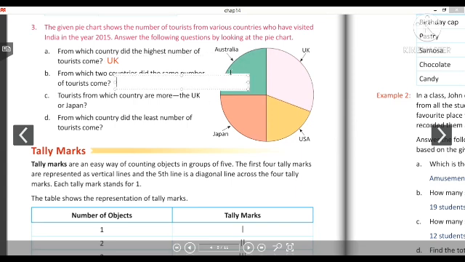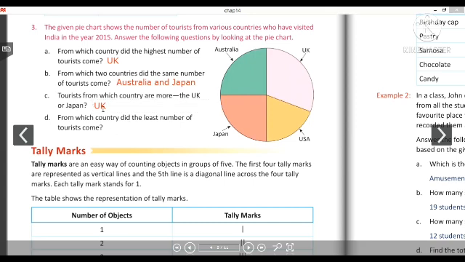Next, from which two countries did the same number of tourists come? So can you see which two parts are showing the same value? Australia and Japan. So we will write here Australia and Japan. Next, tourists from which country are more, the UK or Japan? So obviously it is clearly visible that more tourists came from the UK. So we will write here UK.